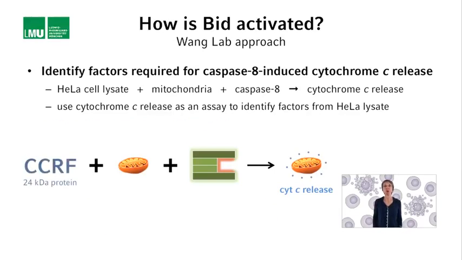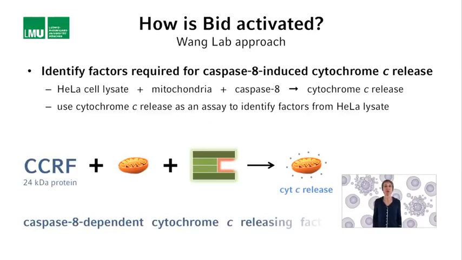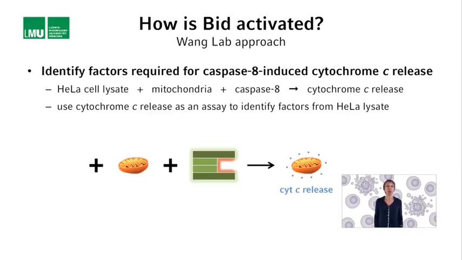They called this protein CCRF, which stands for caspase 8 dependent cytochrome C releasing factor. Very long name. What did CCRF turn out to be?